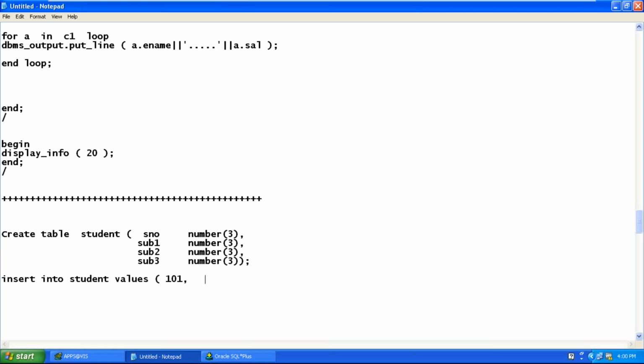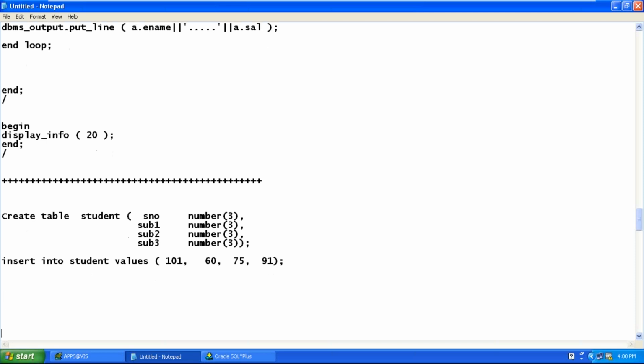Student number 101 has 60 marks in subject 1, 75 marks in subject 2, 91 marks in subject 3.